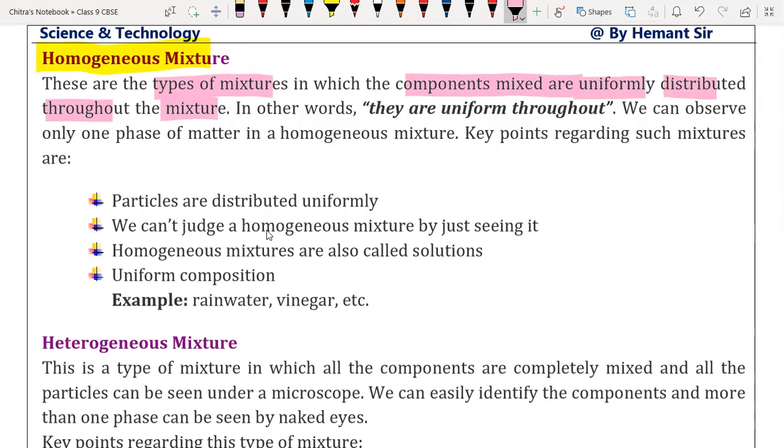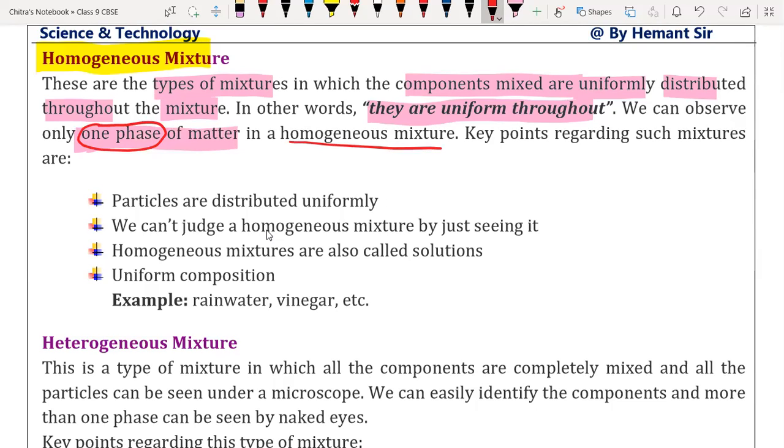Okay, in other words, they are uniform throughout, means particles of homogeneous mixture are uniform. We can observe only one phase of the matter. See, they are present in only one phase, means single phase. Okay, such mixtures are called as homogeneous mixture.